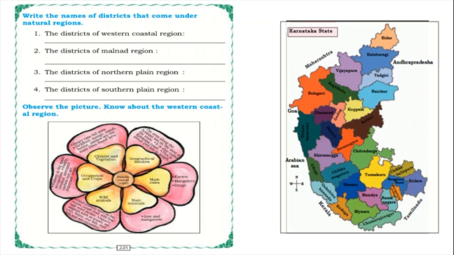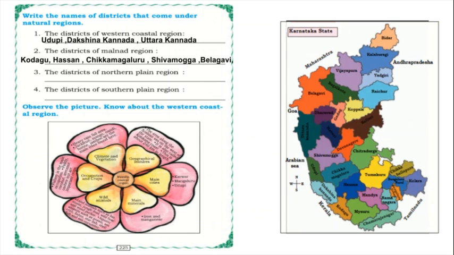Write the names of districts that come under natural regions. The districts of the western coastal region: in the map also you can observe, children, on the west side what districts come in Karnataka. Those are Udupi, Dakshina Kannada and Uttara Kannada. The districts of Malnad region: Kodagu, Hasana, Chikmagaluru, Shivamogga and Belagavi.